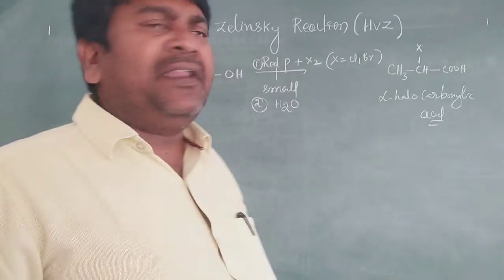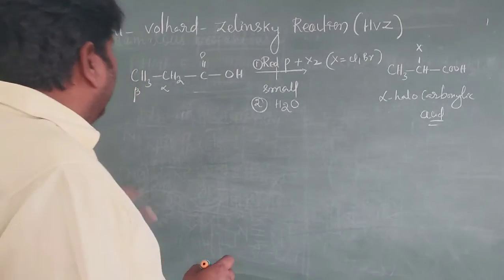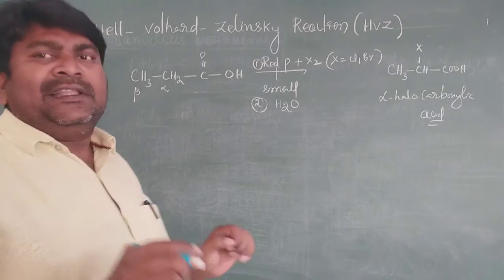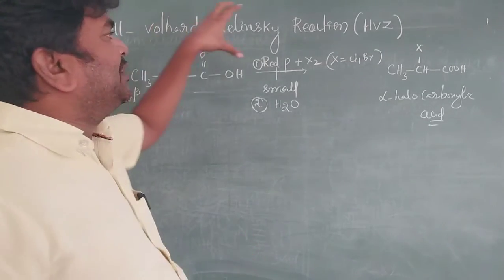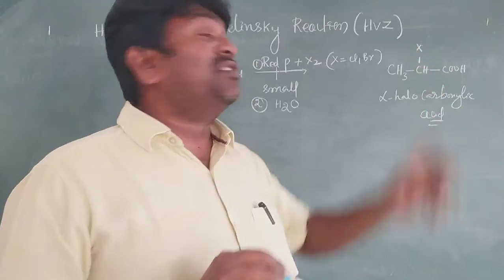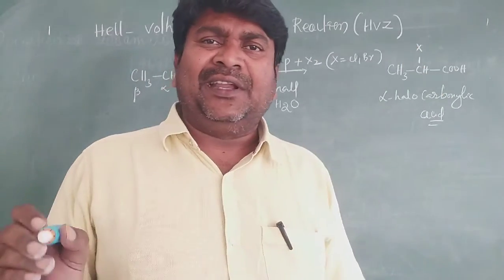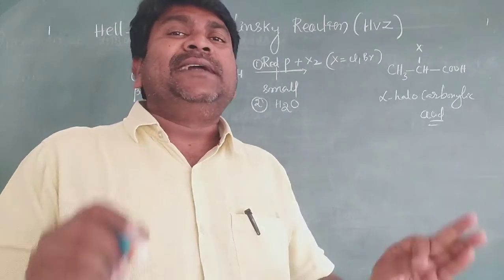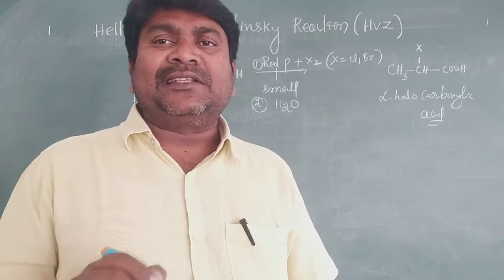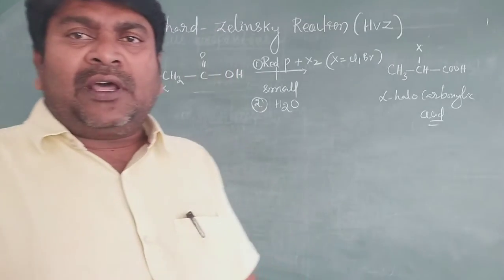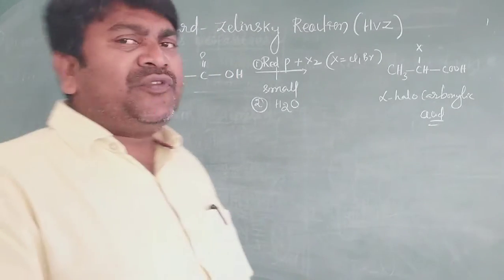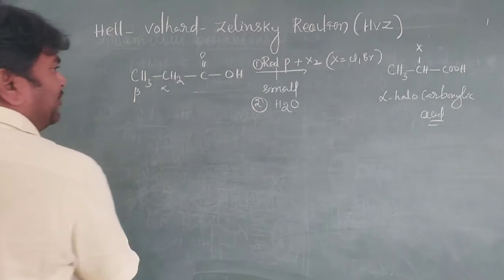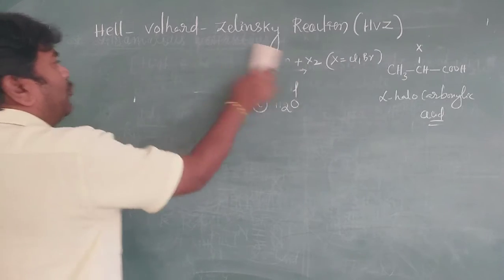It is very important, my dear students. In competitive and PU exams this is very important. Sometimes they do not mention the Hell-Vollard-Zelensky reaction in full; sometimes they mention the HVZ reaction. The HVZ reaction is a property of carboxylic acid, and that carboxylic acid must contain alpha hydrogen. Without alpha hydrogen, there is no HVZ reaction. That's all. This is the preparation of alpha halo carboxylic acid.